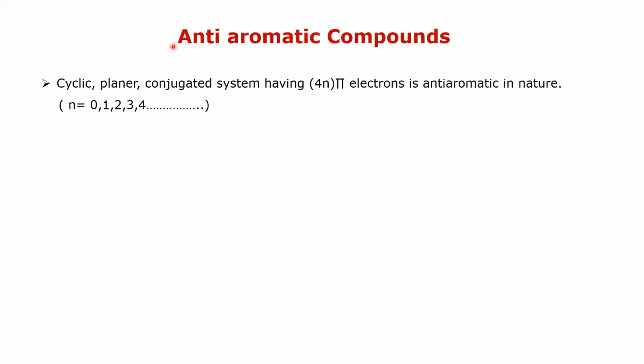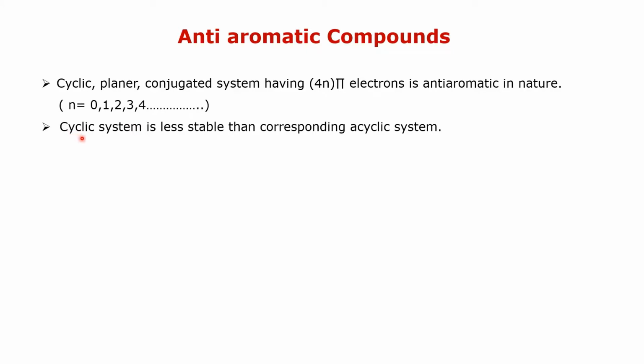Then we step forward to anti-aromatic compounds. A cyclic planar conjugated system having 4n pi electrons is anti-aromatic in nature. In that case, n is equal to 0, 1, 2, 3, 4, etc. That is, n is any integer. In that case, the cyclic system is less stable than the corresponding acyclic system.